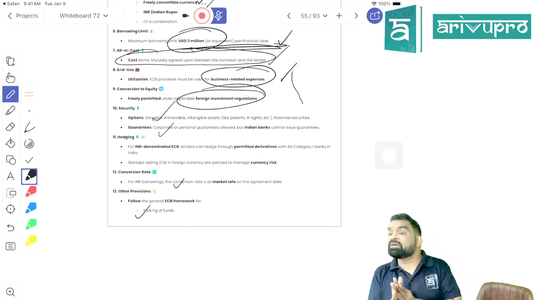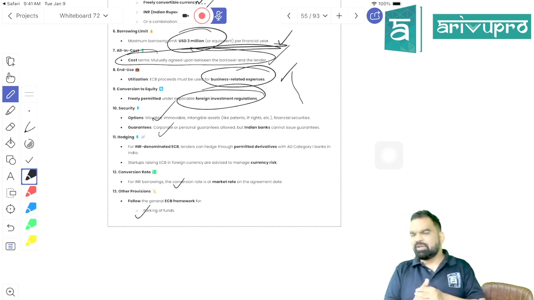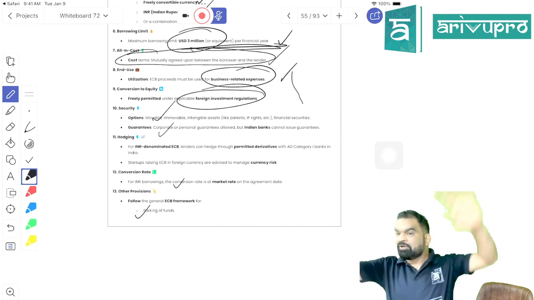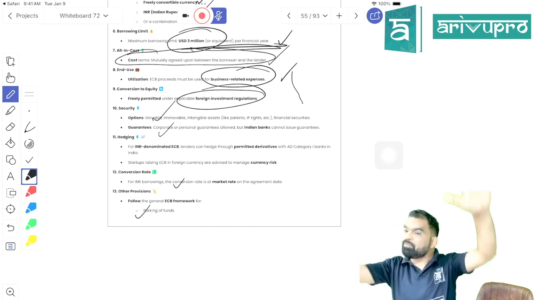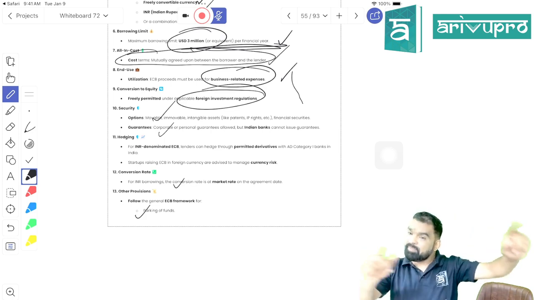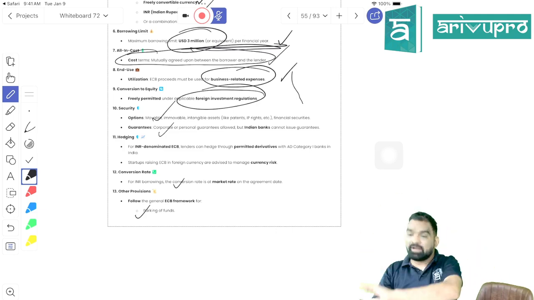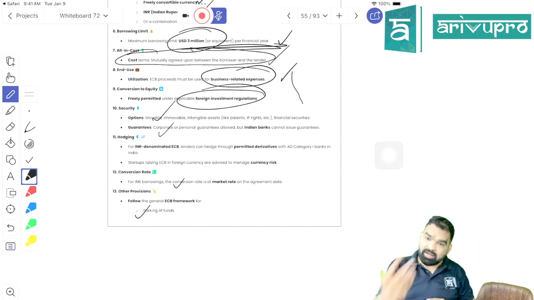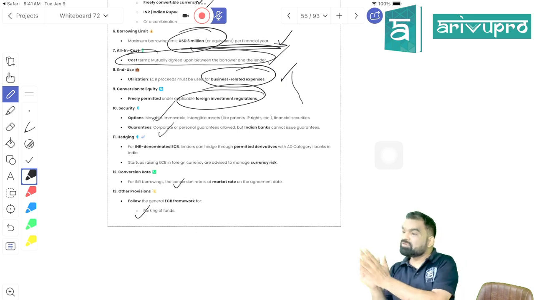What we have done is ECB for startups. Getting everything, students? We have done, I think, 7 points, right? We know what is ECB. We know from whom we can take ECB. We know who can take ECB. We know minimum average maturity period. We know end use restriction. We know parking of ECB, and we know about startups.